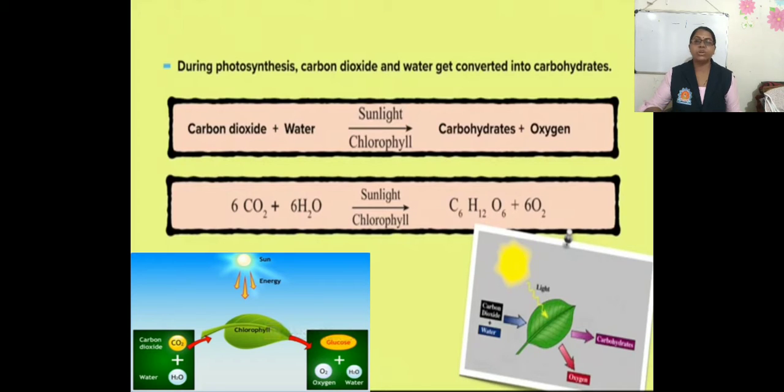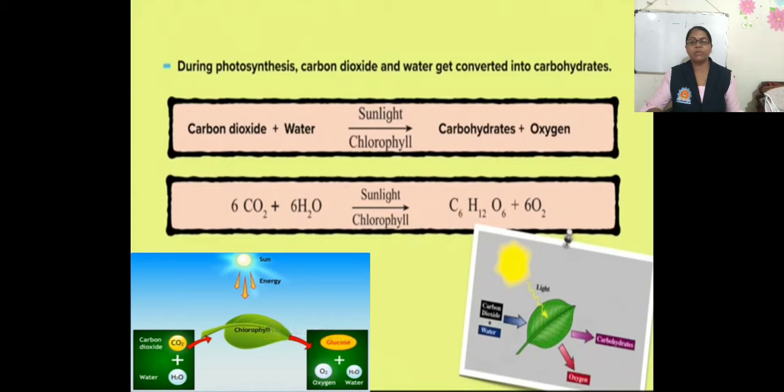The stem transports these materials up to the leaves. Carbon dioxide from the air is taken inside through the stomata of the leaves. Here the figure is showing this, and from it you can understand the process of photosynthesis. In the leaves there are chloroplasts which contain chlorophyll. We know that chlorophyll is present in the leaves and absorbs sunlight, and hence carbon dioxide and water are converted into food, that is carbohydrate.